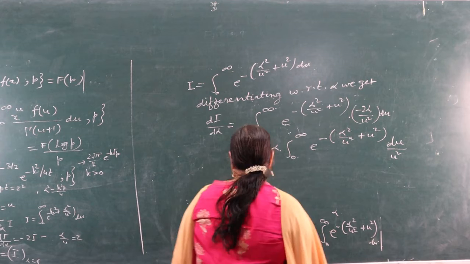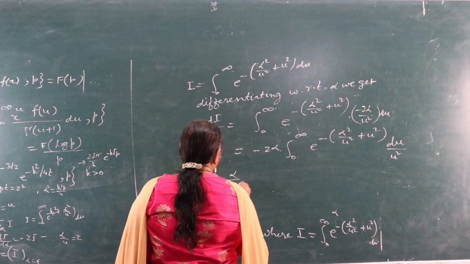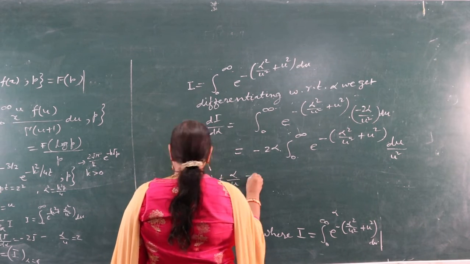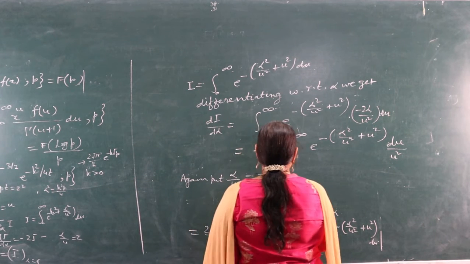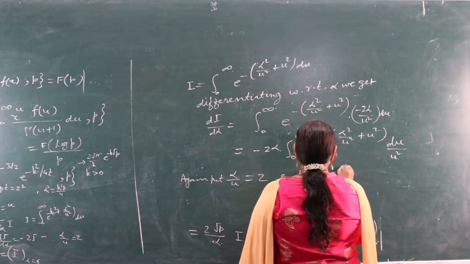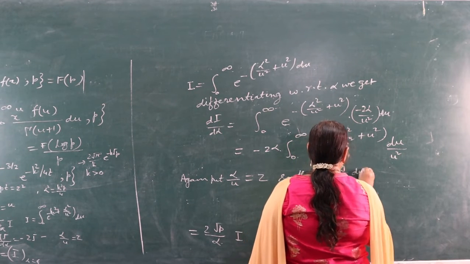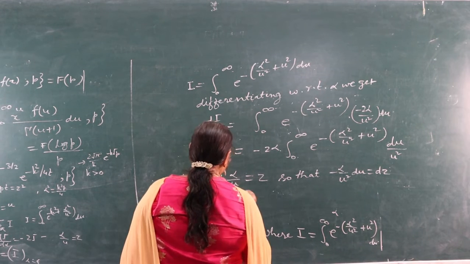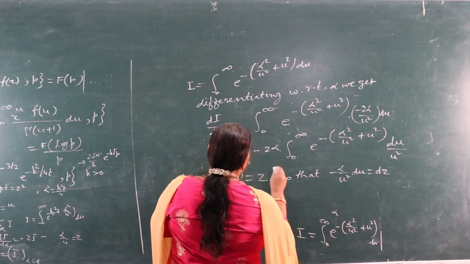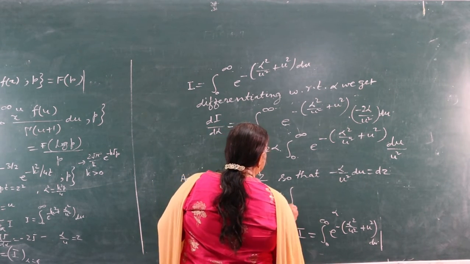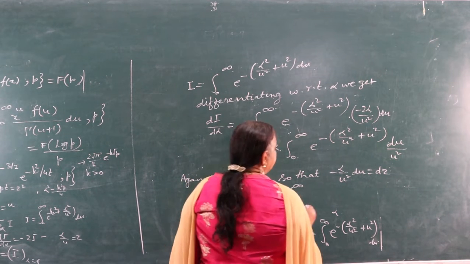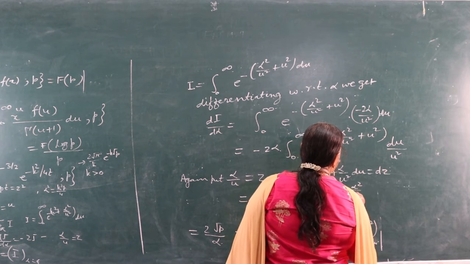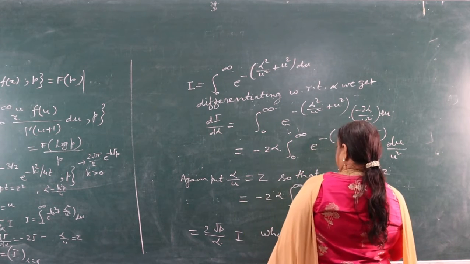Again we put alpha by u is equal to z, so that minus alpha by u square du is equal to dz, and this will be equal to minus 2 alpha times the integral from 0 to infinity of e raised to power minus (z square plus alpha square by z square) dz.